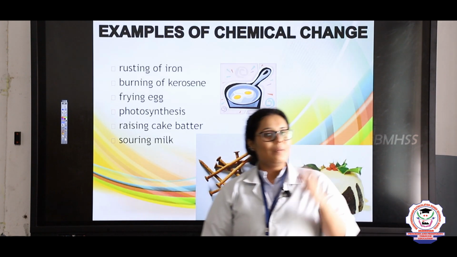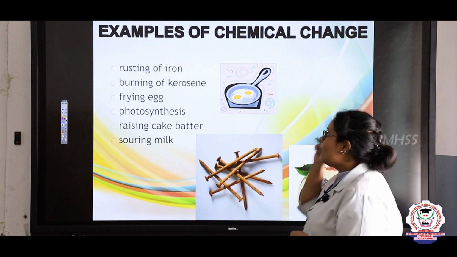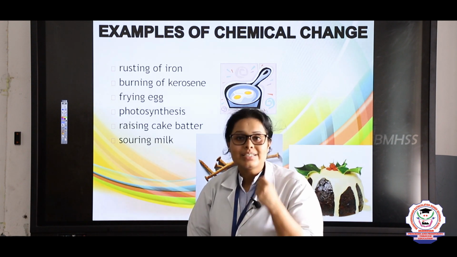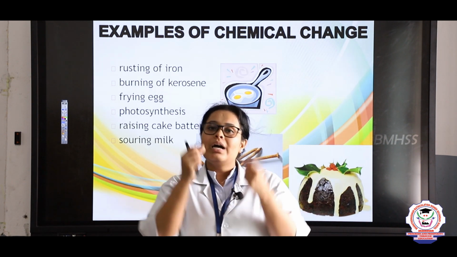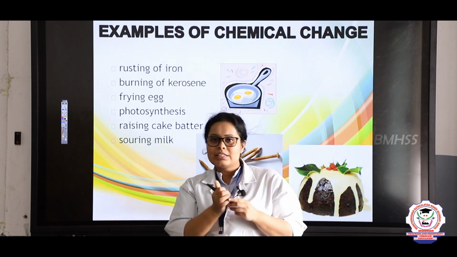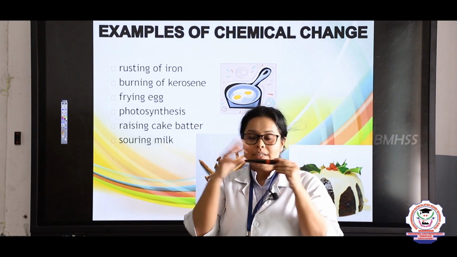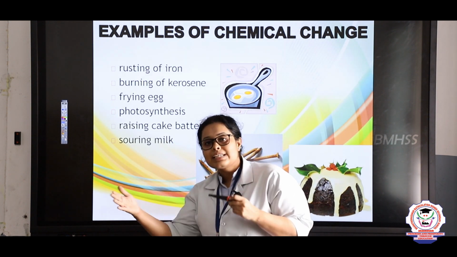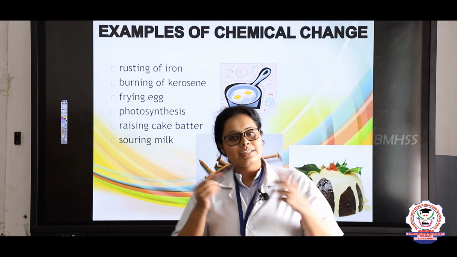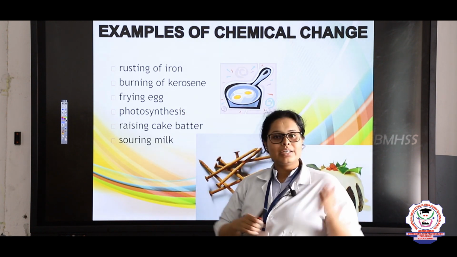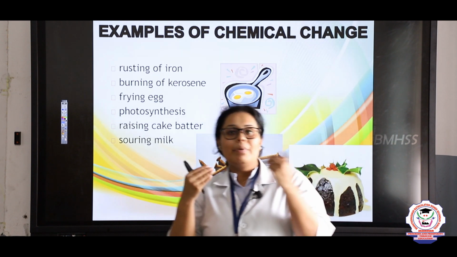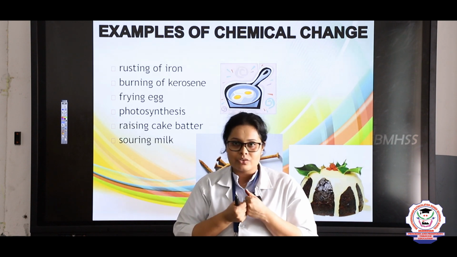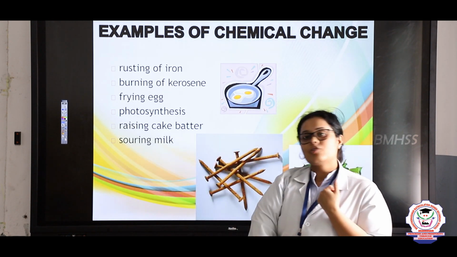Now let us see the common examples of chemical changes. Here you can see rusting of iron. What is rusting? Rusting is when brown-colored, small powdery particles accumulate over a metal, and that is known as rust. The process of getting rusted is known as rusting. In the same way, burning of kerosene oil: even after burning kerosene oil, you cannot get the oil back. So that is an irreversible reaction and an example of chemical change.